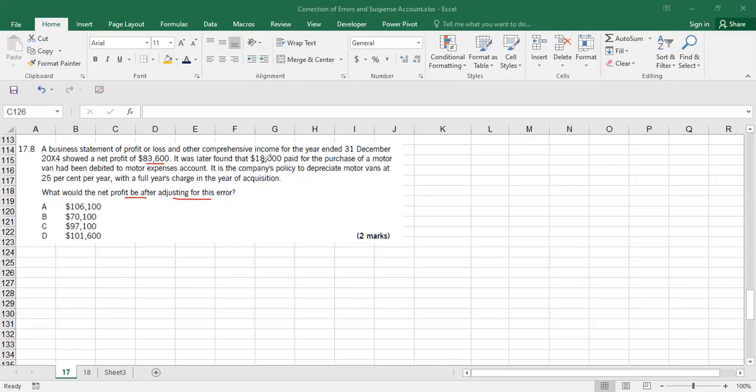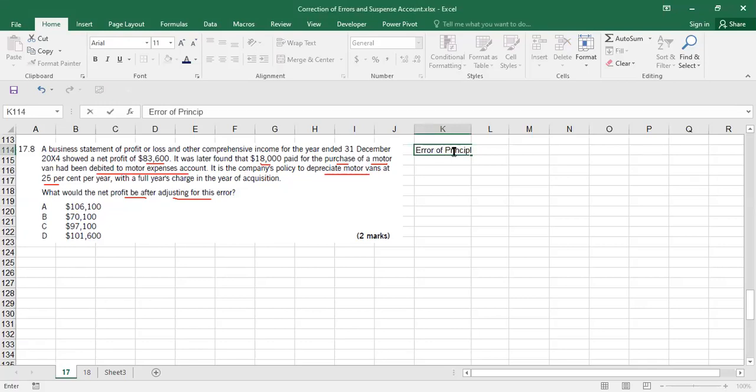It was later found that 18,000 paid for the purchase of a motor vehicle had been debited to the motor expenses account. It is the company's policy to depreciate motor vans at 25% per year. Now, if you remember, we discussed this topic; we called it error of principle.